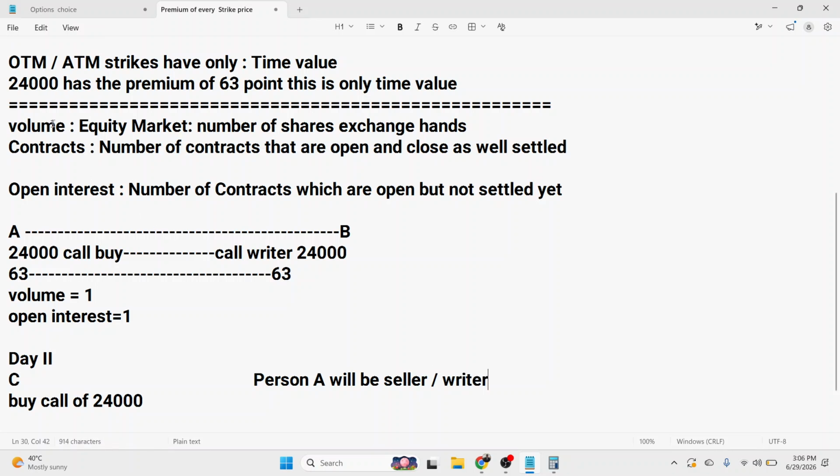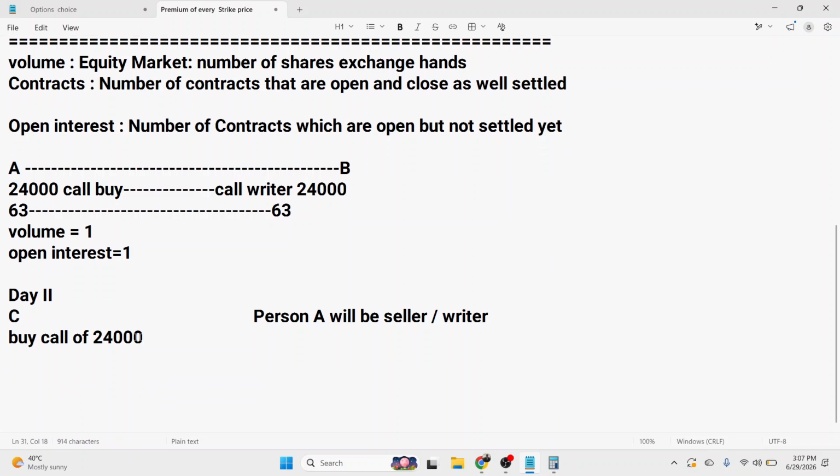So A wanted to close his position, but B does not want to buy. So there is a third person, person C. He comes in the market and he buys the call of 24,000 from person A. Person A is the call writer and he is selling his contract. He wanted to close his position.